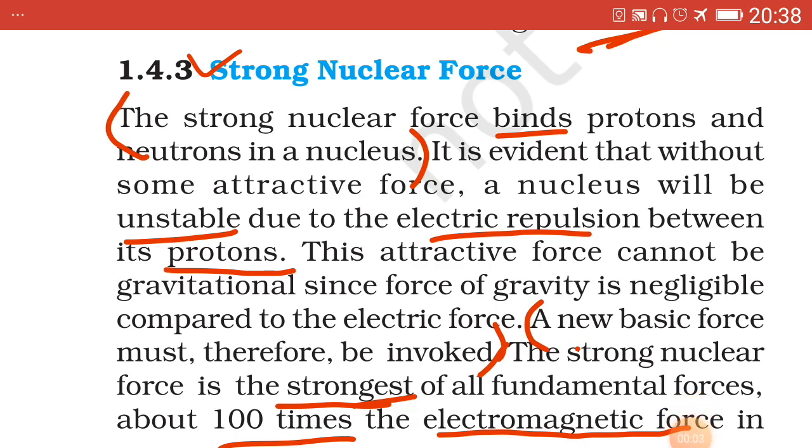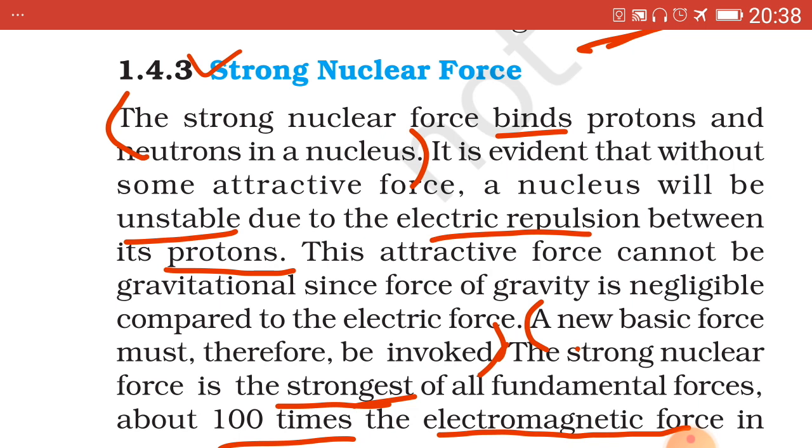Last time we had discussed two fundamental forces out of four, that is gravitational force and electromagnetic force. Gravitational force is governed by Newton's law and electromagnetic force is governed by Coulomb's law, which is analogous to Newton's law. You can note this down as an objective.